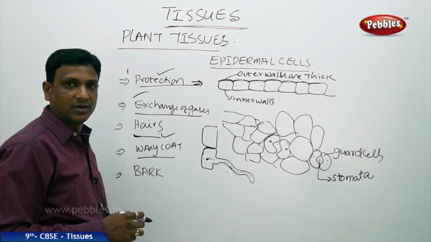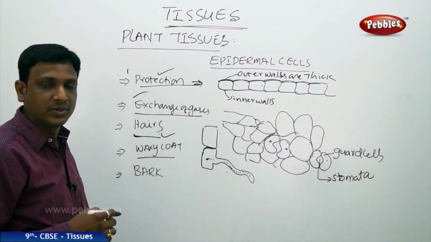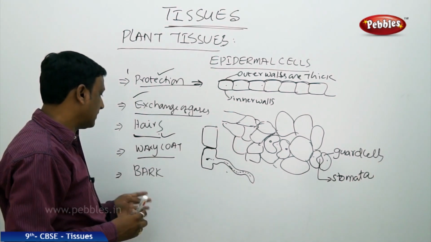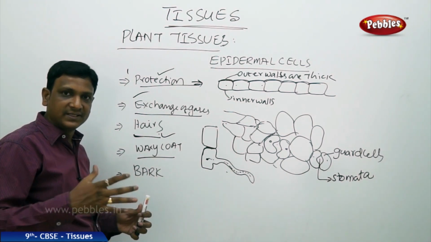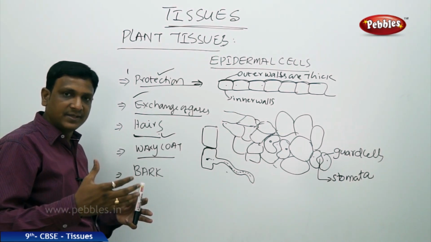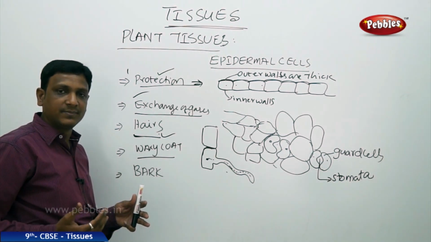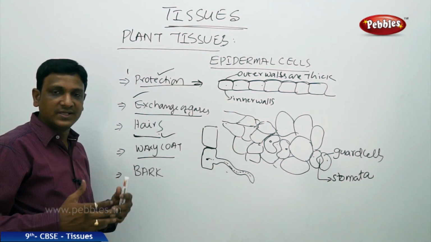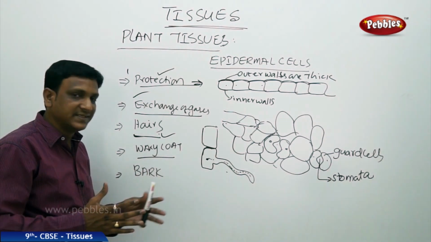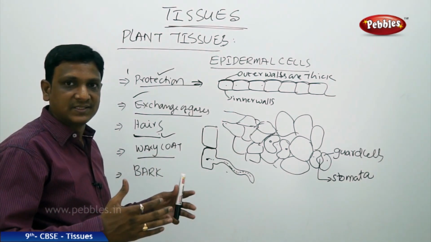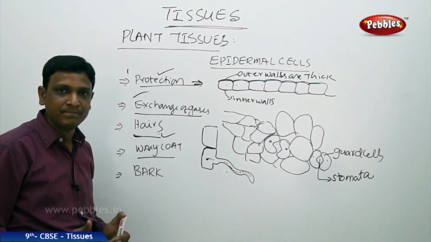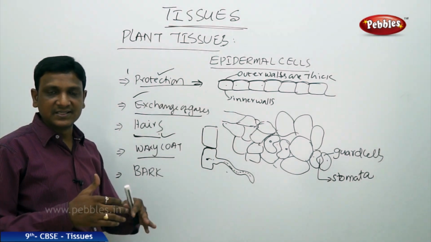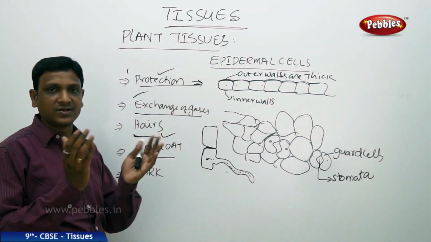The other thing is the waxy coat. Already we discussed that certain parts of plants have a waxy coating to prevent the effect of water when they are exposed to water. The other thing is bark. Just below these epidermal cells, there will be a strip of meristematic tissues. The strip of meristematic tissues is always growing new cells and pushing these cells forward, and the old epidermal cells become dead and get tightly packed, and these dead cells form the top layers on the trunk of a tree.